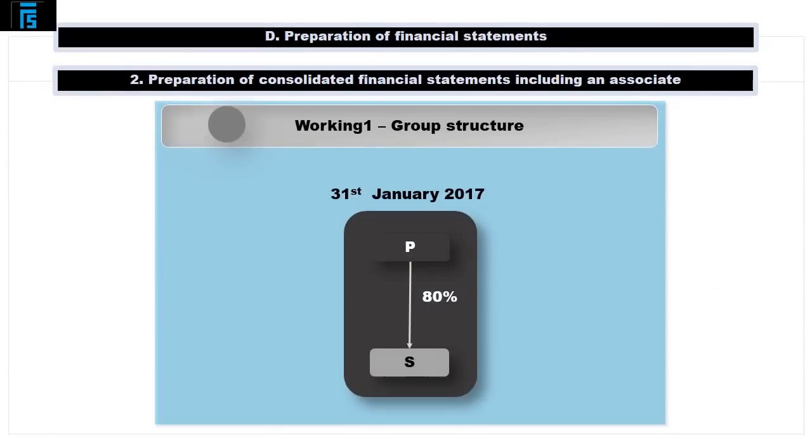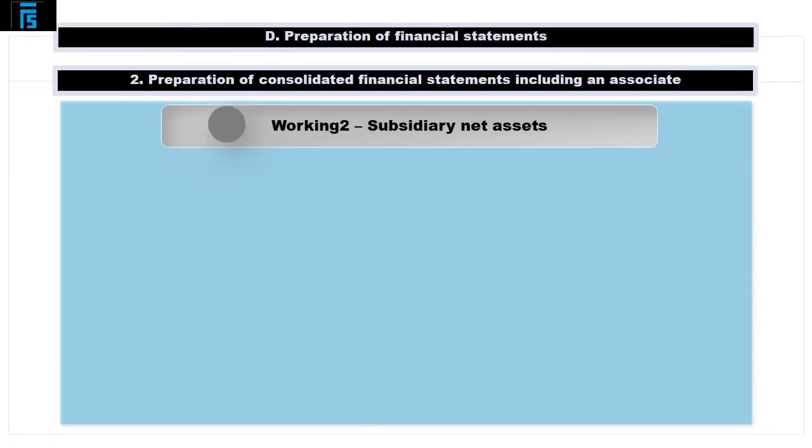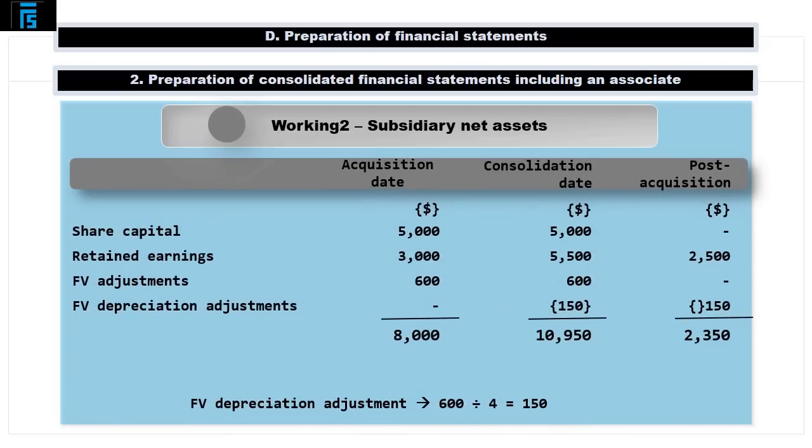As always, the first working concerns group structure, and we will write that P owns 80% of S. The second working is subsidiary net assets. We already discussed the composition and the mechanics of this working in the previous video, and switching to the fair value method in respect of computing goodwill has no bearing on the numbers which appear here. As a result, the 3 columns show exactly the same results as in the previous video, so if you have any doubts regarding where any of these figures come from, please refer to the previous section for a detailed explanation.